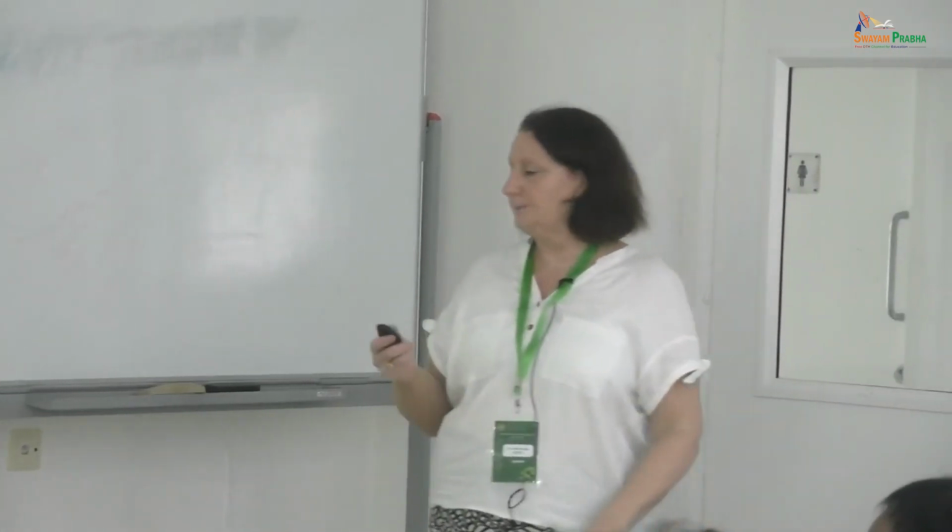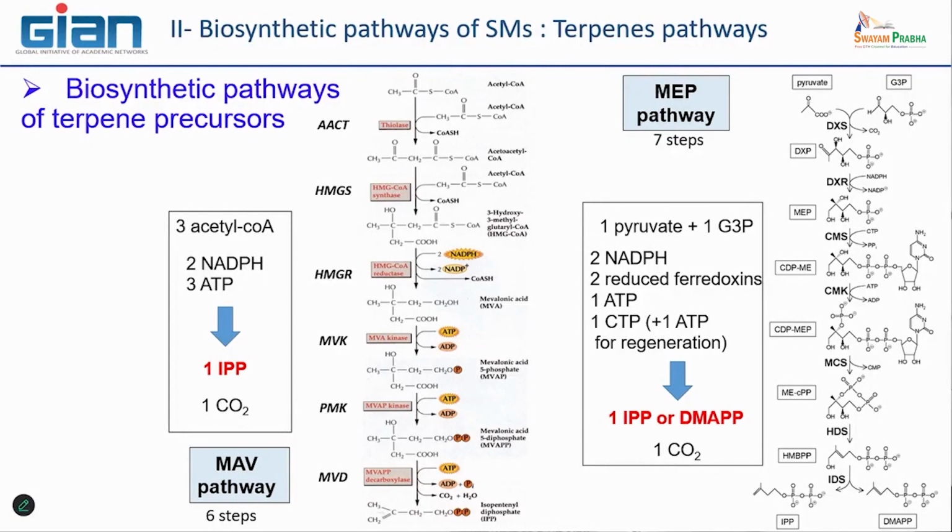That is important because we will see that in terpene biosynthesis, the condensation is between 1 IPP and 1 DMAPP, and after you add IPP, okay, in order to increase the chain of the terpenes. So this is very important to have in mind.